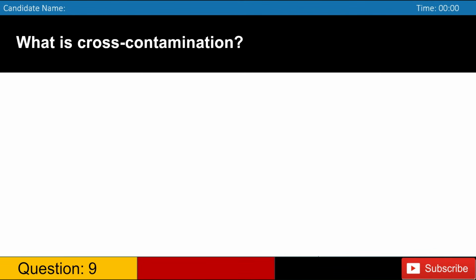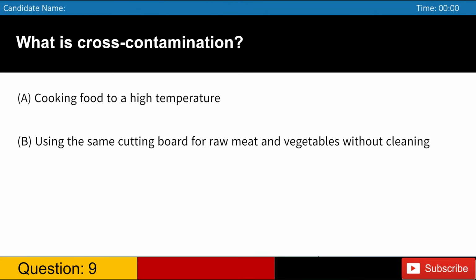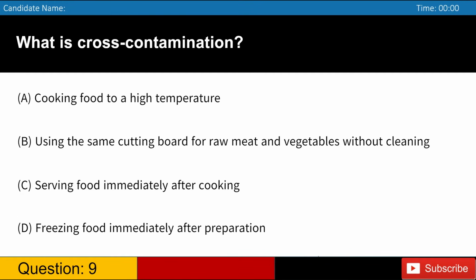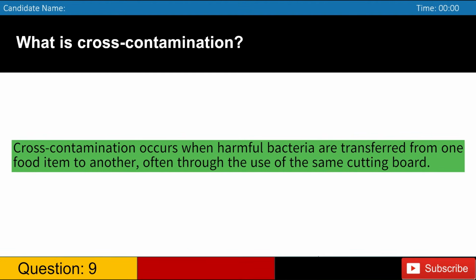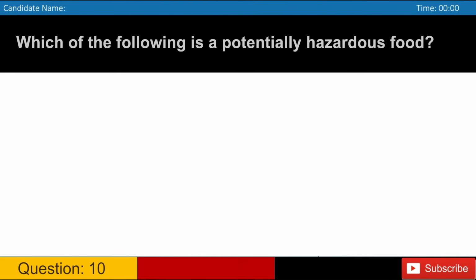What is cross-contamination? A. Cooking food to a high temperature. B. Using the same cutting board for raw meat and vegetables without cleaning. C. Serving food immediately after cooking. D. Freezing food immediately after preparation. Answer: B. Cross-contamination occurs when harmful bacteria are transferred from one food item to another, often through the use of the same cutting board. Which of the following is a potentially hazardous food?